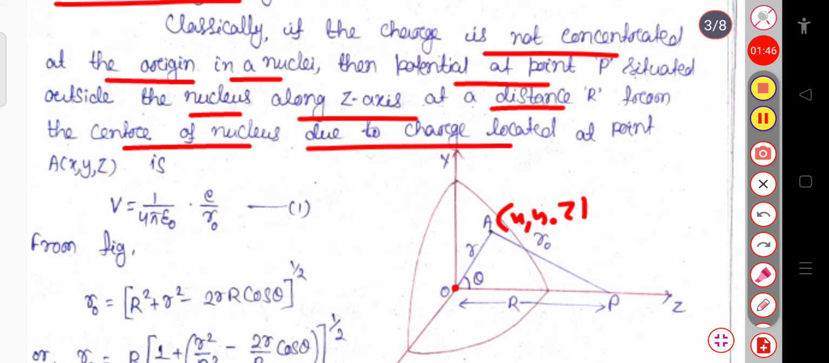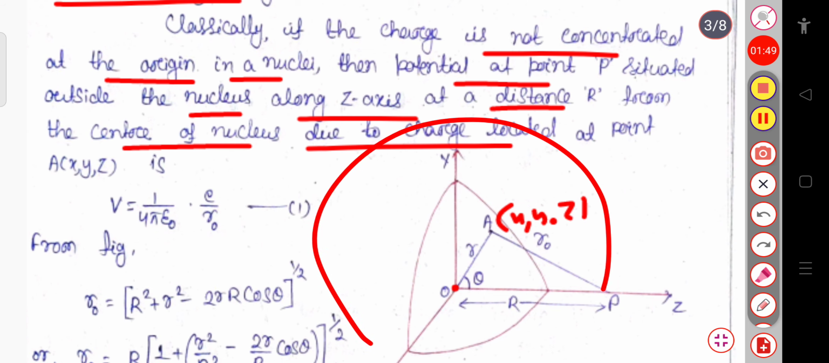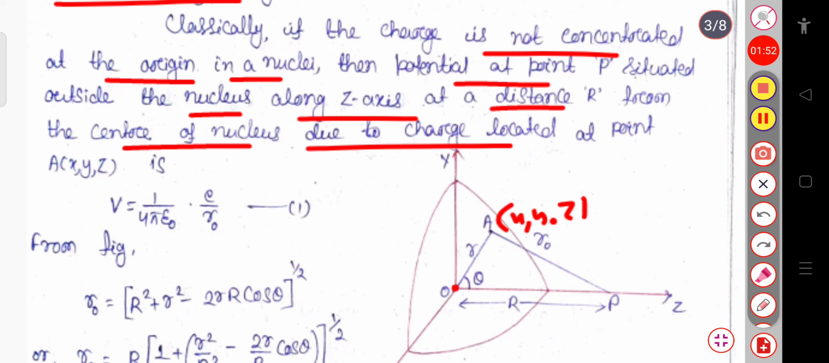So here, this is your origin O, and this is somehow the sphere, the core part of the sphere. Then we want to calculate the potential at this point P, which is situated from the origin at a distance R, that is capital R. At this point A, we are considering that the charge is located, and this point A is at a smaller distance from the origin. So the distance between A and P, we will consider to be R0.